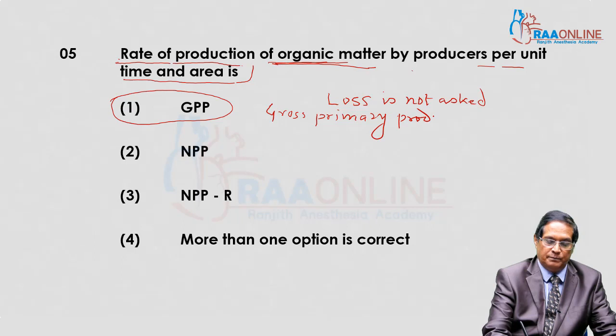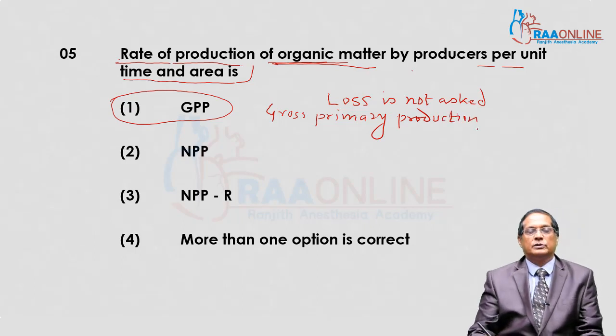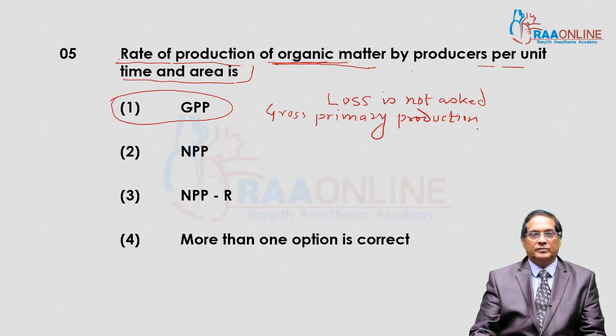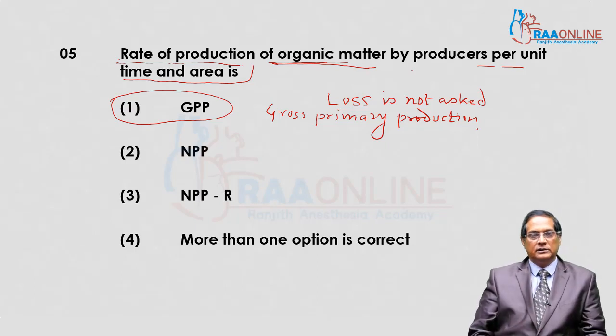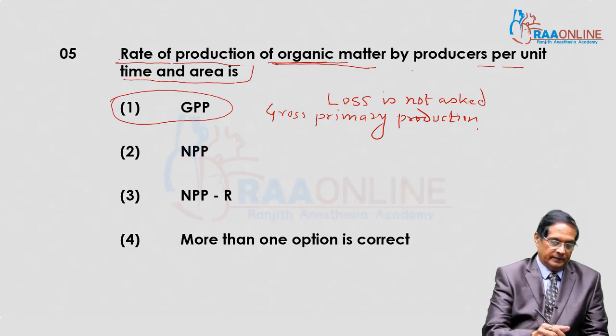And what is NPP? NPP is net primary production. Every organism utilizes organic matter as an energy source for its various vital activities, and this material is actually consumed in respiratory activity.